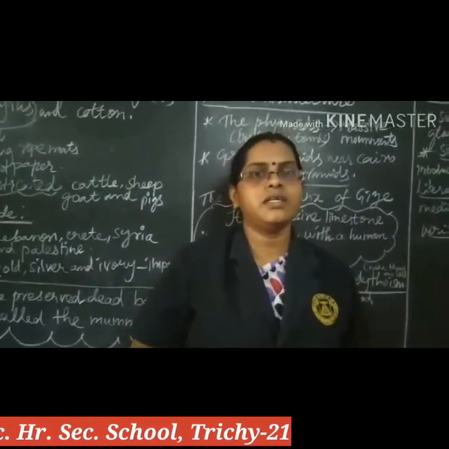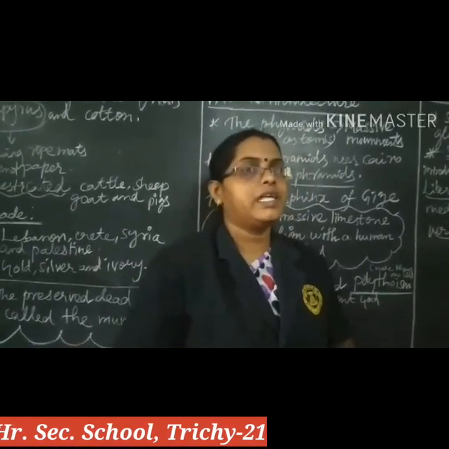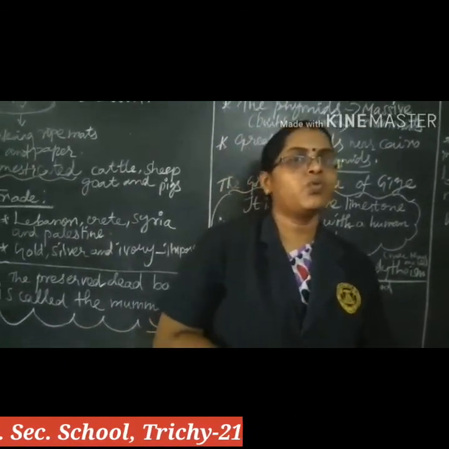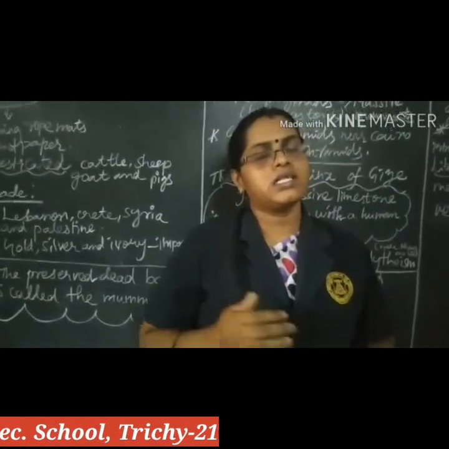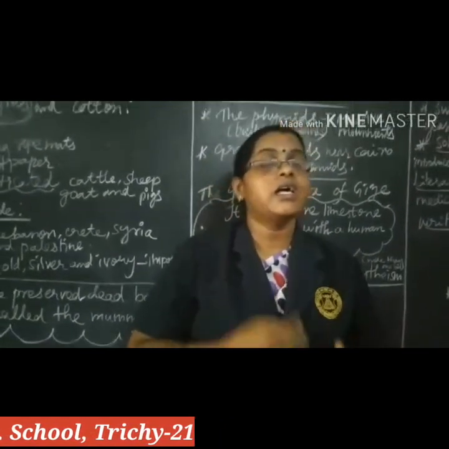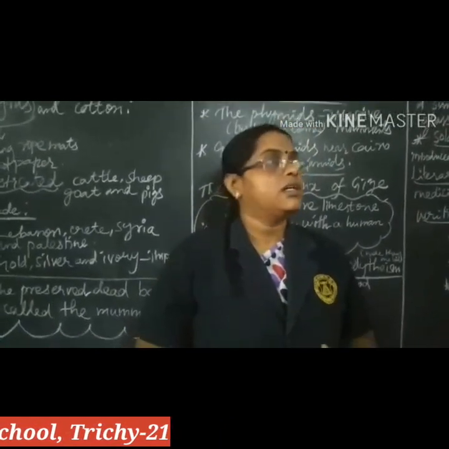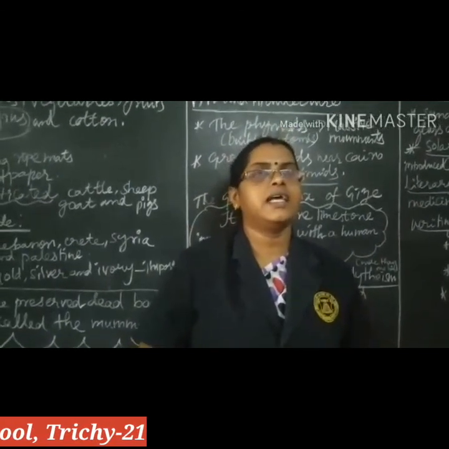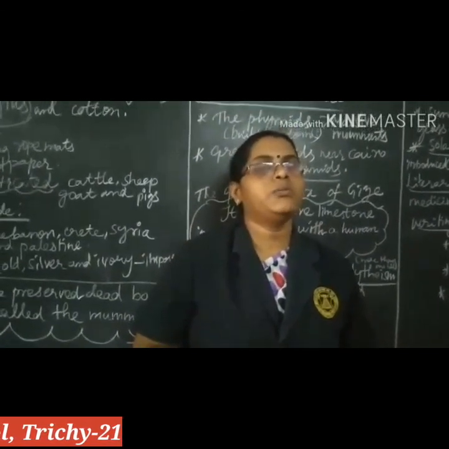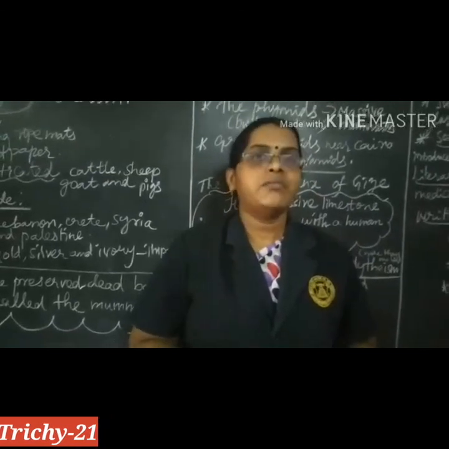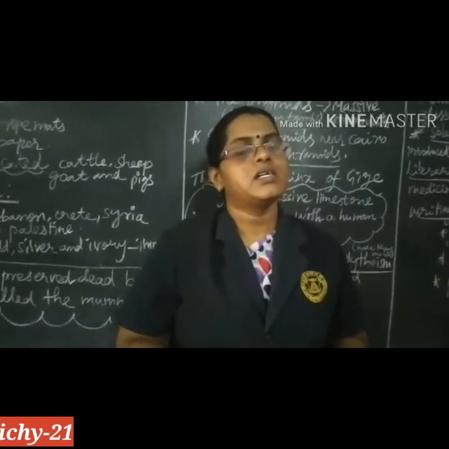Another is literary works, and writing: hieroglyphics, hieratic and pictogram are very famous writings of the Egyptian civilization.